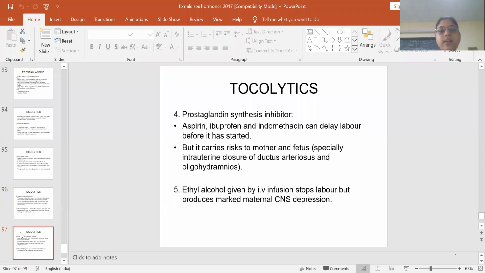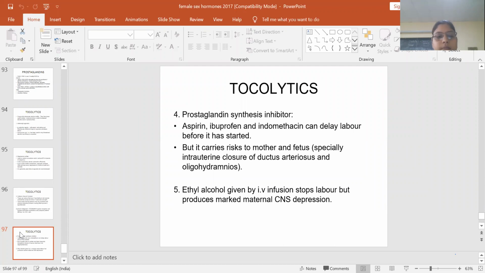Tocolytics again: these are prostaglandin synthesis inhibitors, which inhibit the synthesis of prostaglandins, like aspirin, ibuprofen, and indomethacin. They can delay the labor process, but it carries risk to mother and fetus, as closure of the ductus arteriosus and oligohydramnios, a decrease in amniotic fluid volume, can occur. So these are the side effects.